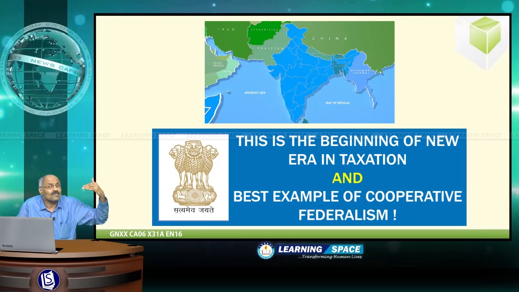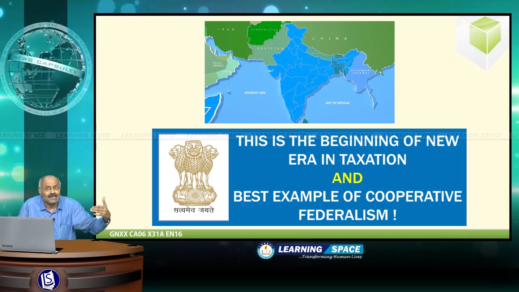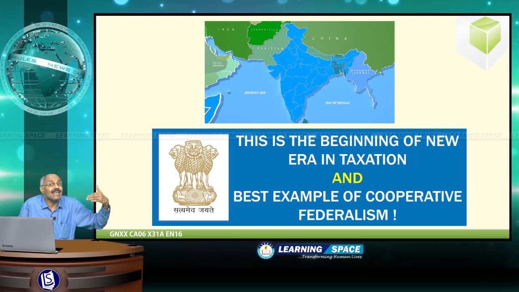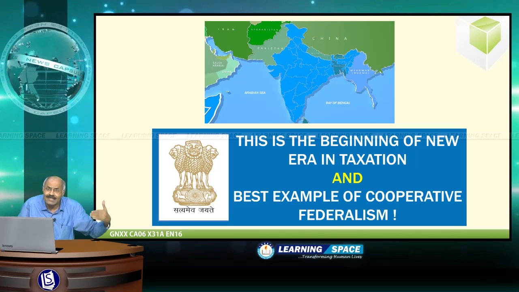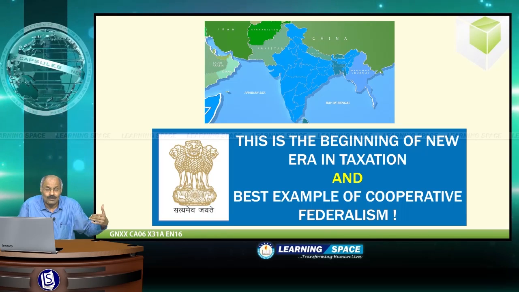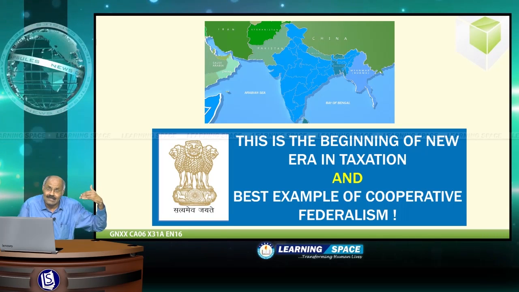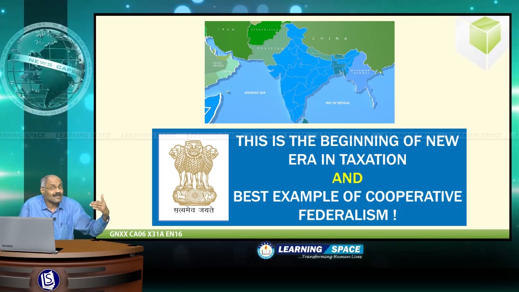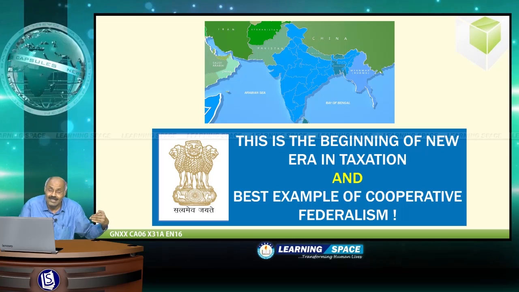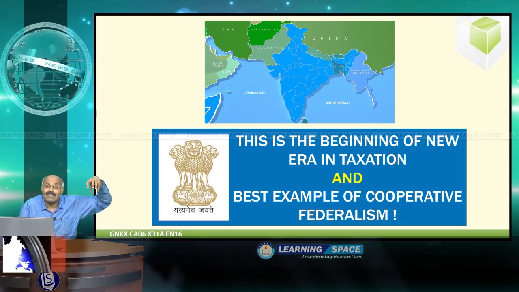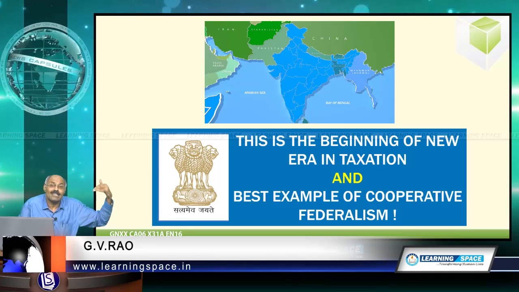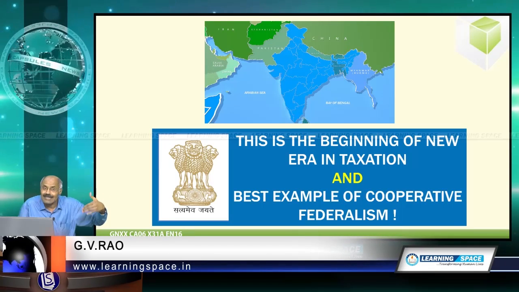So, it is a historical step and it is the beginning of a new era in taxation, especially indirect taxation, and a classic example of cooperative federalism in this country. So, I am concluding this GST at this juncture, and in future we will have one more module to look at the GST Council and the issues associated with all other aspects before the actual implementation of GST takes place on 1st April 2017.